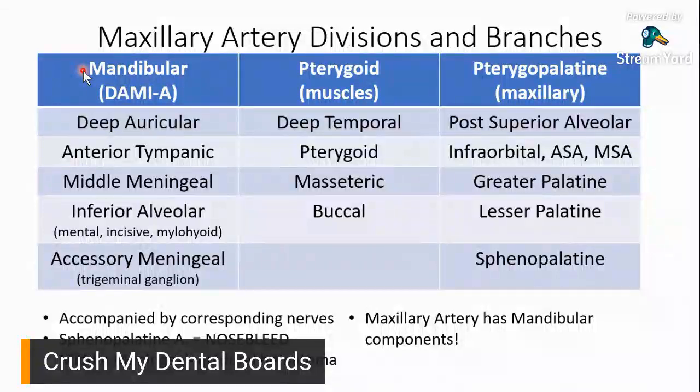But if they just say mandibular artery, then there's no such thing as mandibular artery. Okay? I hope you guys got that point. There's no such thing as mandibular artery.